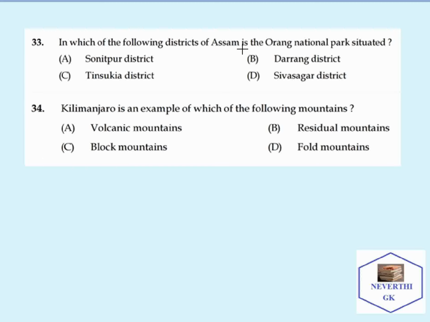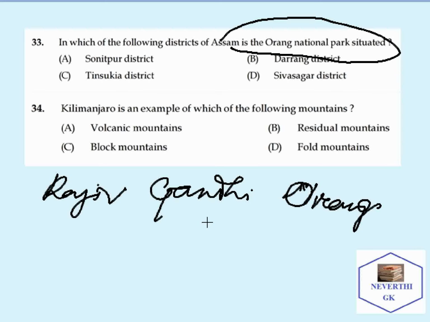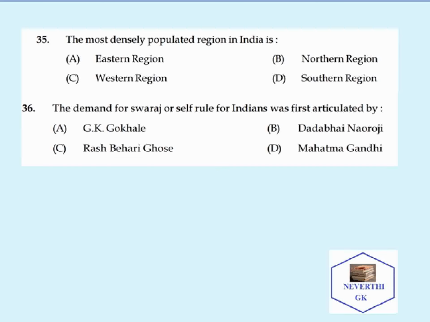And recently in the news, the Assam government has decided to rename the Orang National Park. The earlier name was Rajiv Gandhi Orang National Park, but the government of Assam has recently decided to drop the name Rajiv Gandhi. So its name remains Orang National Park. So moving on to the next question.